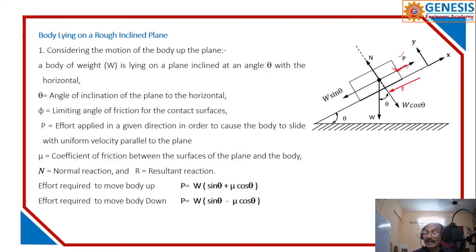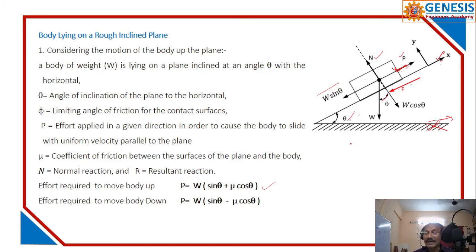Now my reference plane is only this. This is the x-axis for me. I won't bother about the angle of this plane. If this is the angle of inclination, you can straight away use this angle of inclination. You understand my point? So this is the normal reaction. This is the downward tending force. If you resolve all these things, you will have this. You find out what that is.